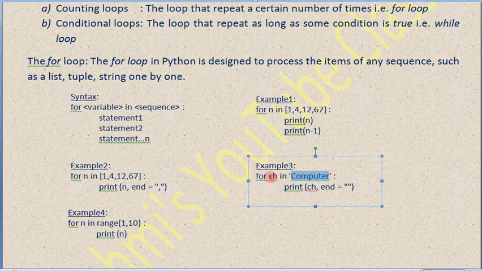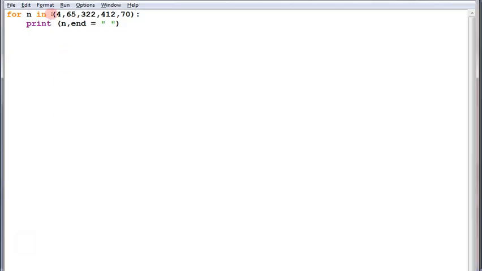In ch of 0th place, c will be kept, at 1st place, o will be kept, and continuously the positions go from 0 till n minus 1, or length minus 1 you can say also. Let's try the program with a string, how the string gets used in Python.